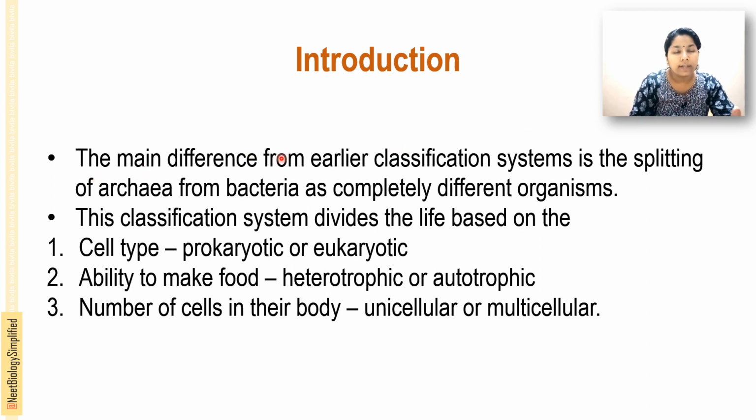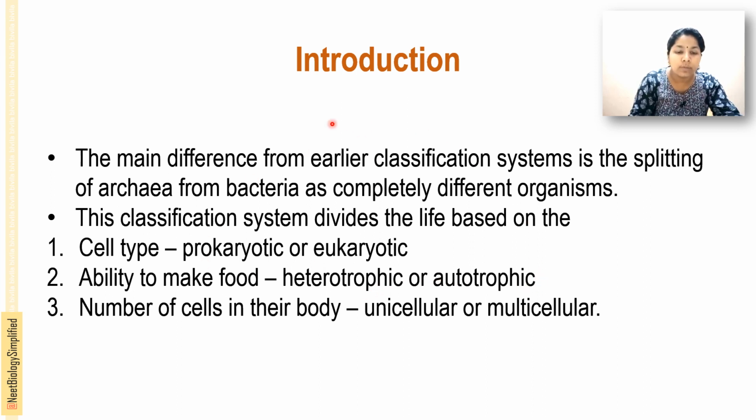In the Monera, the two are clubbed together, but in this system they are divided, splitting the Archaea from the bacteria as completely different organisms. This classification system divided life based on the cell type, that is prokaryotic or eukaryotic, the ability to make food, that is heterotrophic or autotrophic, and then the number of cells in the body, that is unicellular or multicellular.